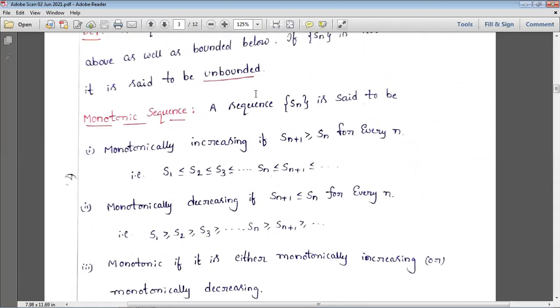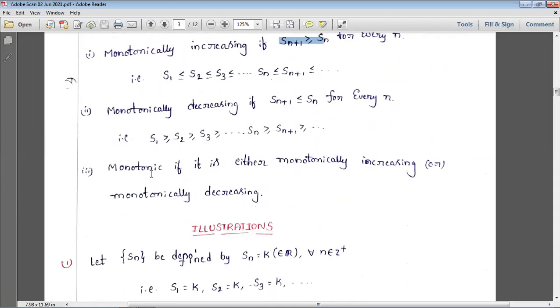And next, monotonically increasing and monotonically decreasing. A sequence is monotonically decreasing if Sn plus 1 is less than or equal to Sn. And if Sn plus 1 is greater than or equal to Sn, it is monotonically increasing. And next, monotonic: either monotonically increasing or monotonically decreasing. When we say a sequence is monotonic, it means any one of them exists, either it is increasing or it is decreasing.